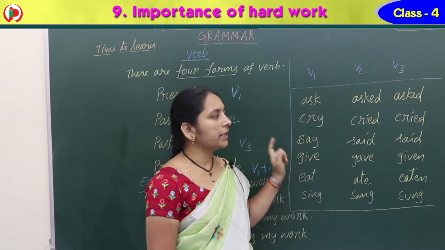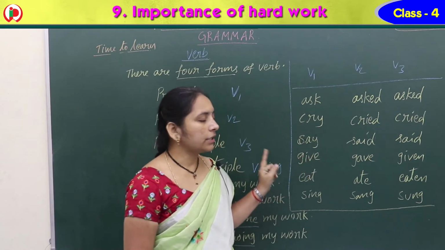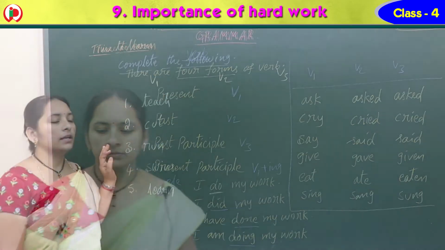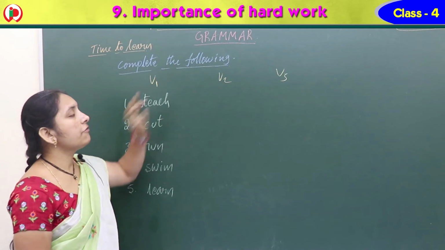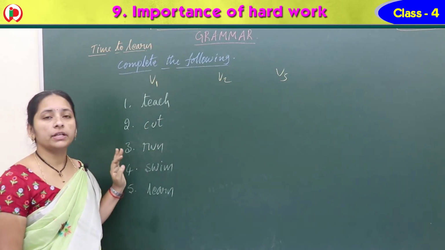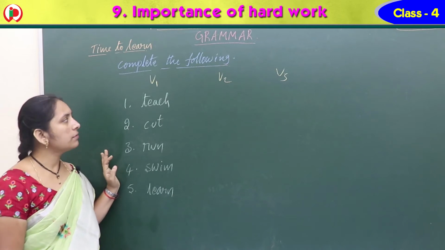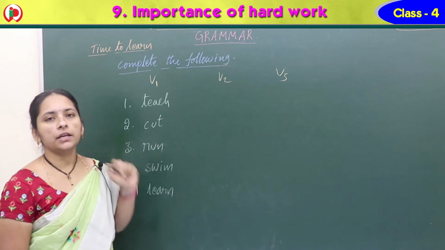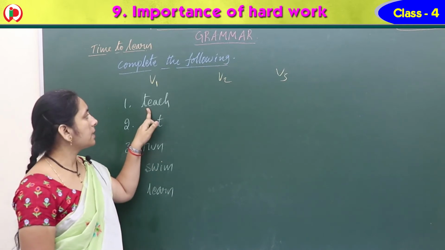First, all of you complete this. Write it in your book, and then we can do some exercise on this. Yes, Seema. Complete the following. We have just completed the V1, V2, V3 forms, now try for these. The V1 form is given and you need to find V2 and V3. What is this?